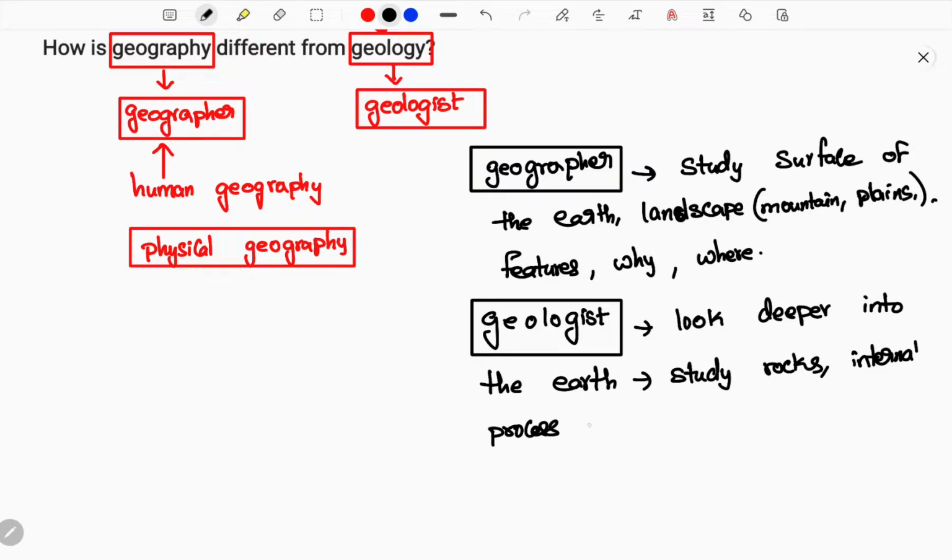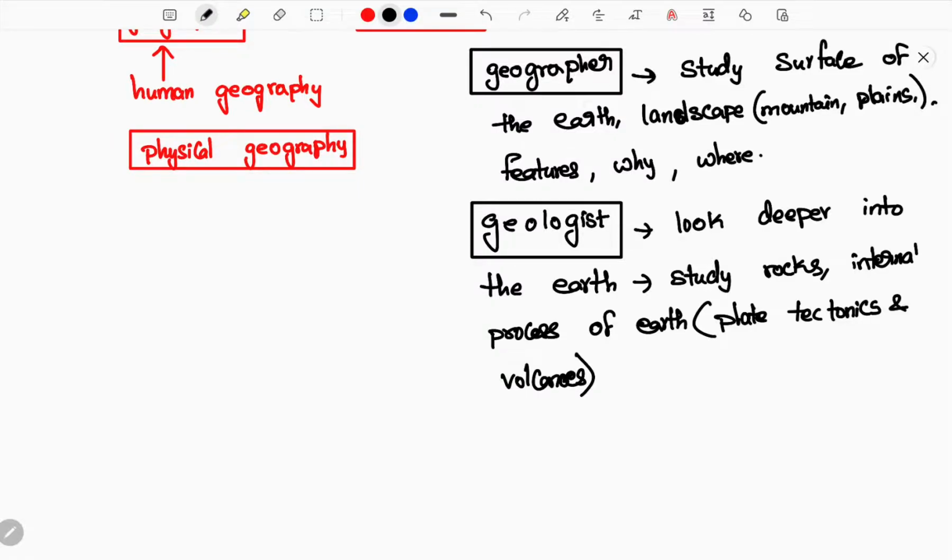So now you need to understand the internal process of the earth. You need to have a clear idea of what the internal process of the earth is. It is none other than plate tectonics. The earth is formed by different plates on the crust, and that is considered plate tectonics. He also studies volcanoes, how volcanoes form, volcanic eruptions, everything in detail. And every time, the geologist also studies earth history. He studies human history, everything, but this is something called earth history.